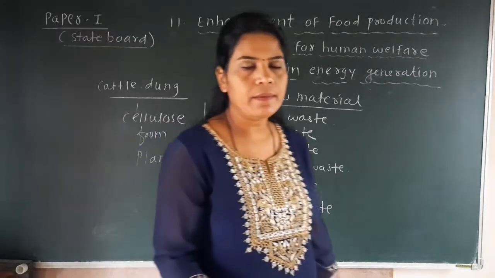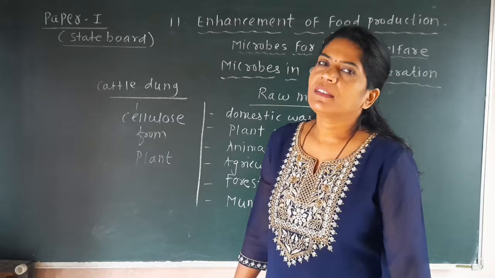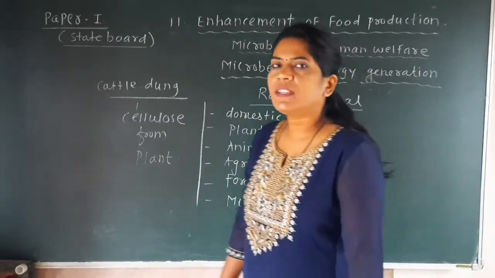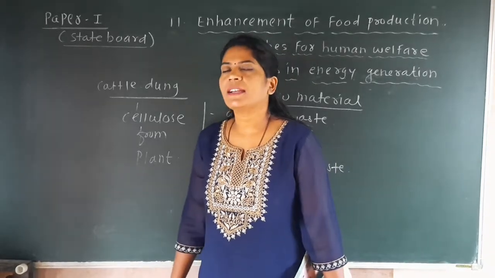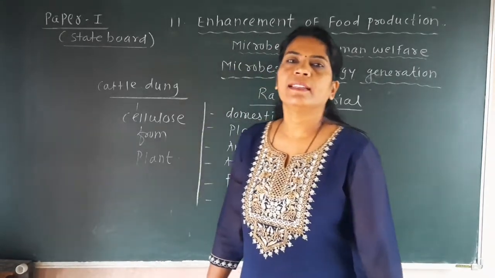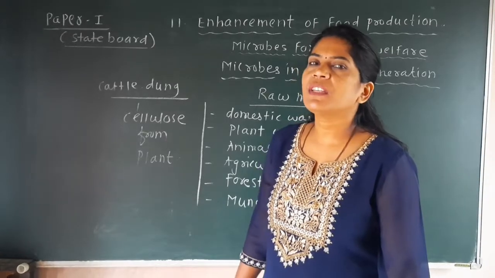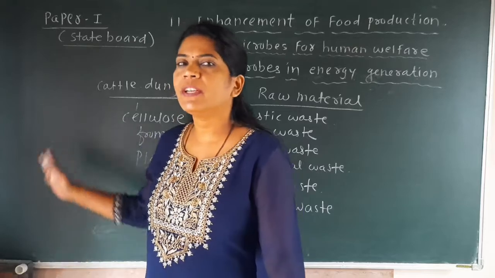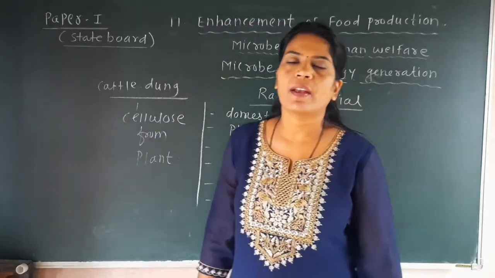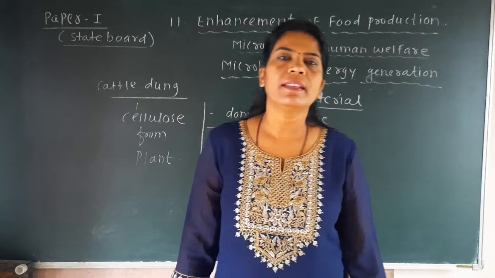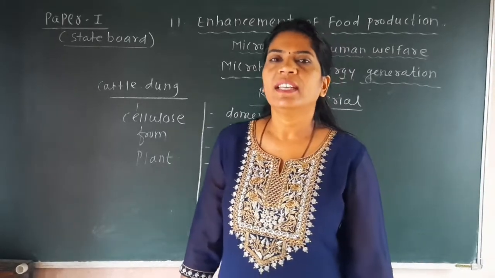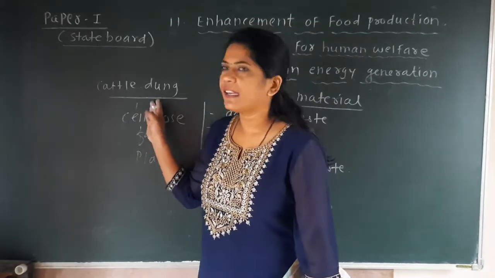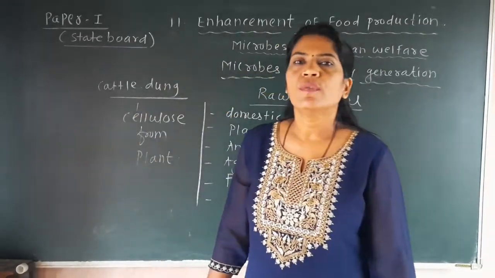Students, if you remember the last year topic, biological classification, in that we have seen one type of bacteria called archaebacteria, and in that we have seen the methanogenic bacteria which are commonly present in the stomach of ruminant animals, and those methanogenic bacteria produce the gas methane, which is particularly observed in the dung. So here again we have to say that cattle dung is mostly used for biogas production.